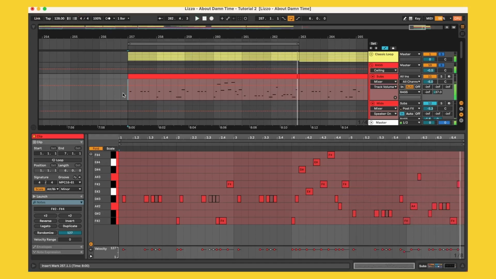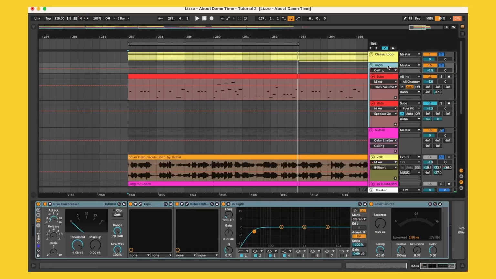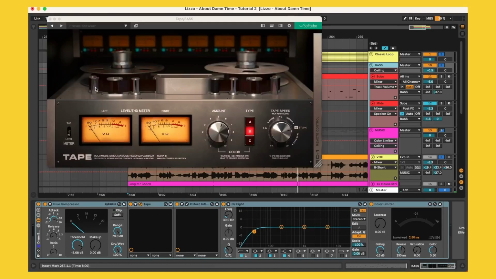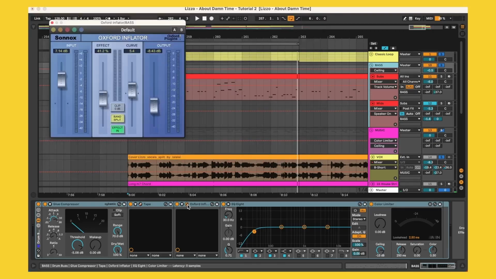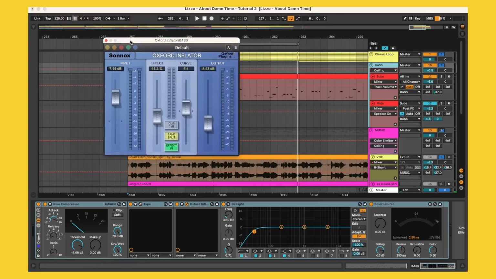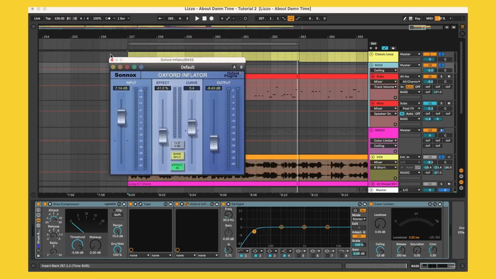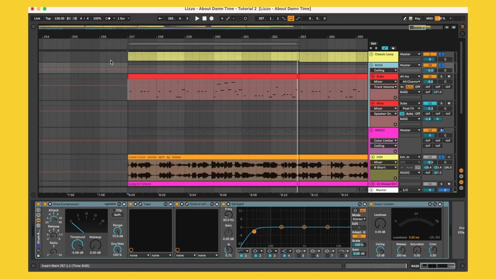It's about them time. And that's basically it there. Then taking a look a little bit at the processing here. I have the bass in a group here. On the group level, I have a little bit of compression, some tape emulation, gluing everything together a little bit like that. I'm using this Oxford Inflator, which I got from a Disclosure live stream and copied the settings. They seem to put that on a lot of bus elements like that.